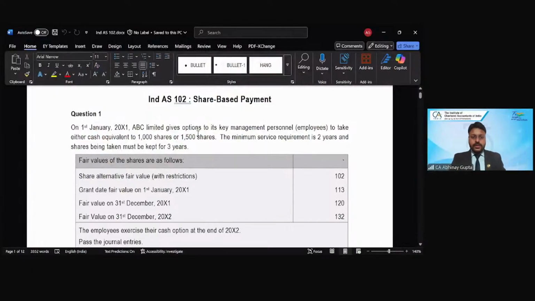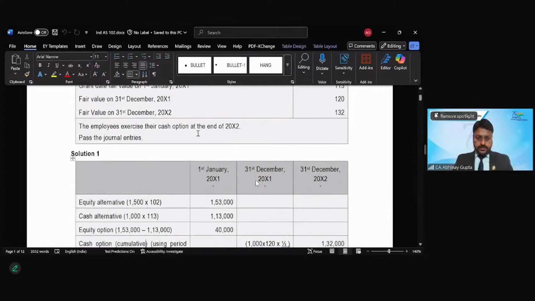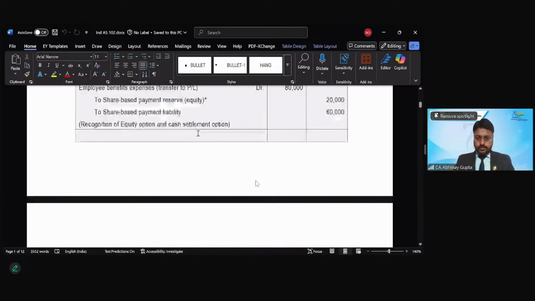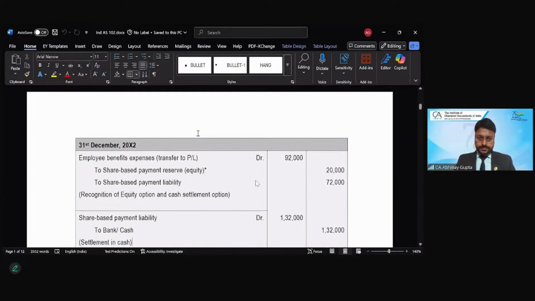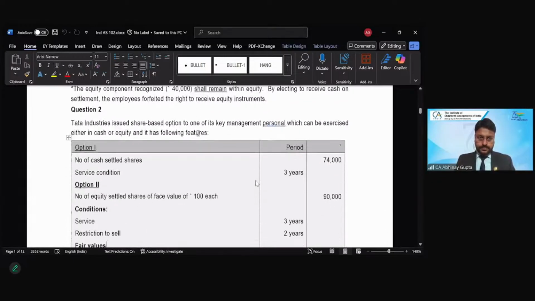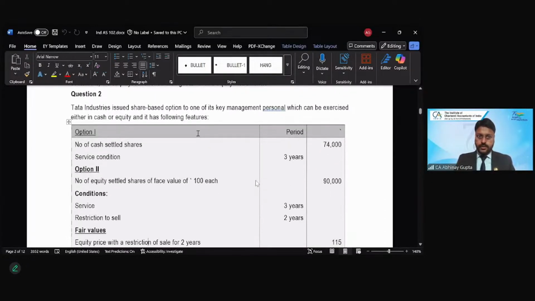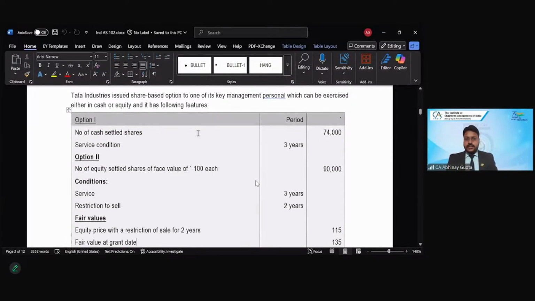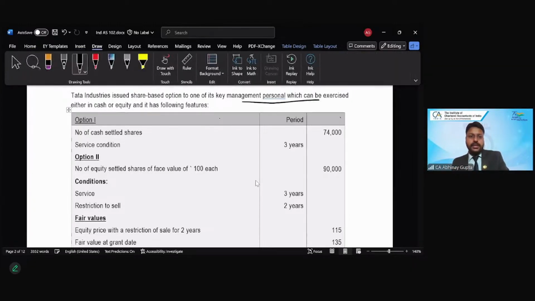So this question we have already discussed before the break, the same hybrid question. So let's start with question number 2 only, because this we have already covered. Tata Industries issued a share-based option to one of its key managerial persons, which can be exercised either in cash or in equity, and it has the following features.